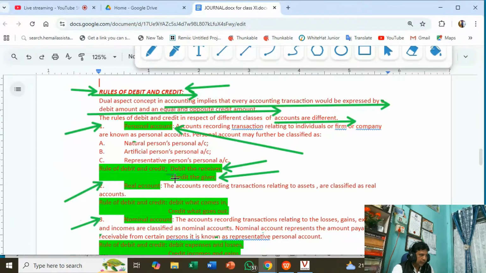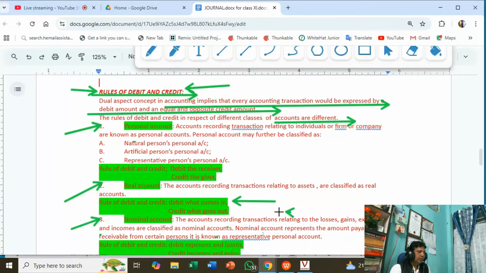The rule of debit and credit in the case of a personal account is debit the receiver, credit the giver. Okay, this is also a one-mark question. Similarly, the rule of debit and credit in the case of a real account: you have to write this: debit what comes in, credit what goes out.